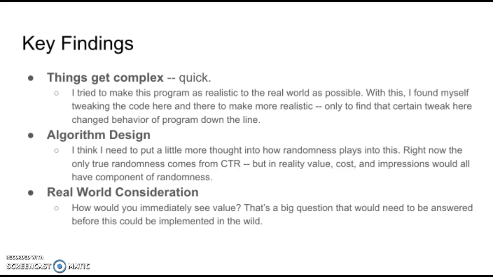Once I have a different idea for tweaking the algorithm, going back and re-implementing that code can be a big deal. So finding the right balance between programming and thinking about how to optimize the model is a challenge.